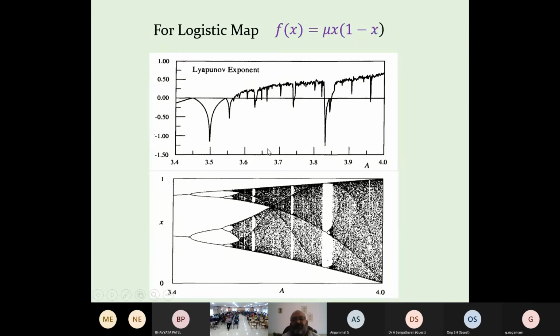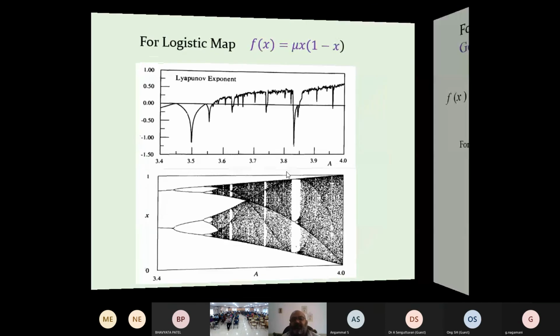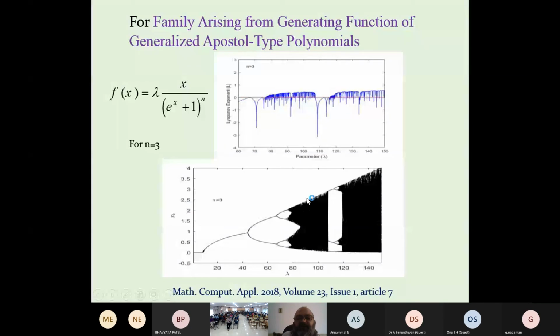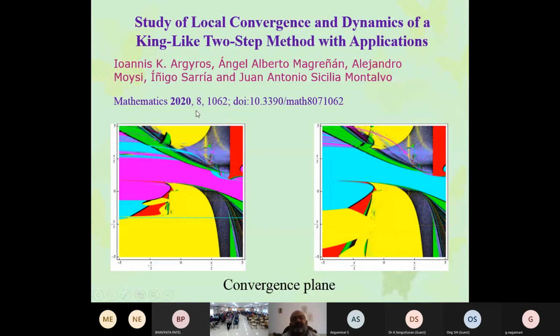In the same way, I published this paper in 2018, and you can see the black region gives you blue here, above the white. This is above 0, so you have a positive Lyapunov exponent. This is for this function, a generalized Apostolic type polynomial. And this is a recently published paper, a study of local convergence and dynamics of a King-like two-step method with application, in Mathematica 2020. They have also shown the basin of attraction like this, and this is the convergence plane for different iterations. We have different iterations for different parameters, and we get these. These are fractals.